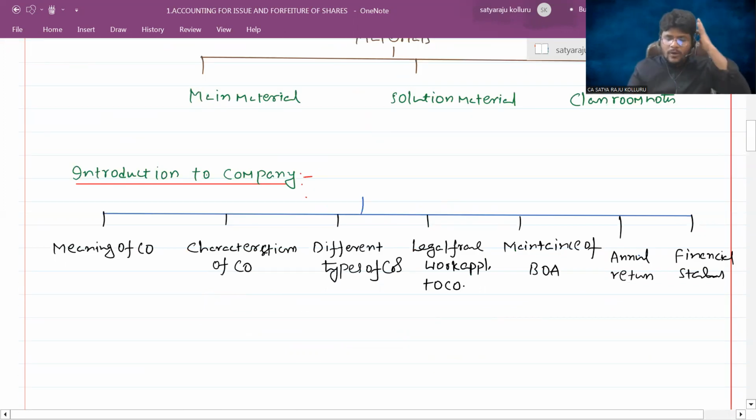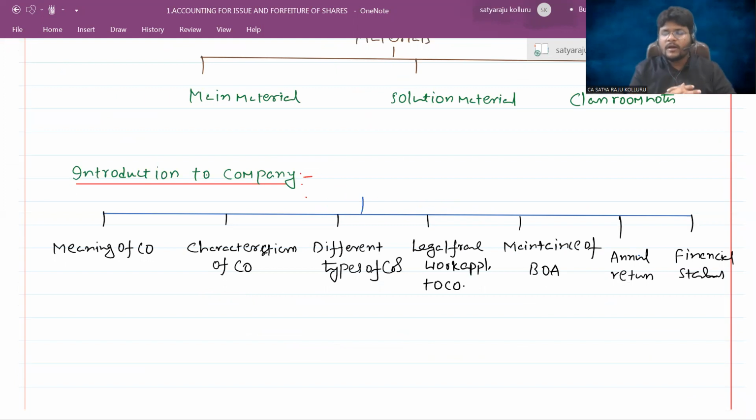What the company is all about, how the company form of organization exists in the Indian economy, what are the different characteristics of a company, what are the different types of companies that exist in India, legal framework, I mean, what are the different laws applicable to the company, or at the time of conducting the company form of organization, what are the different compliance we need to comply with.